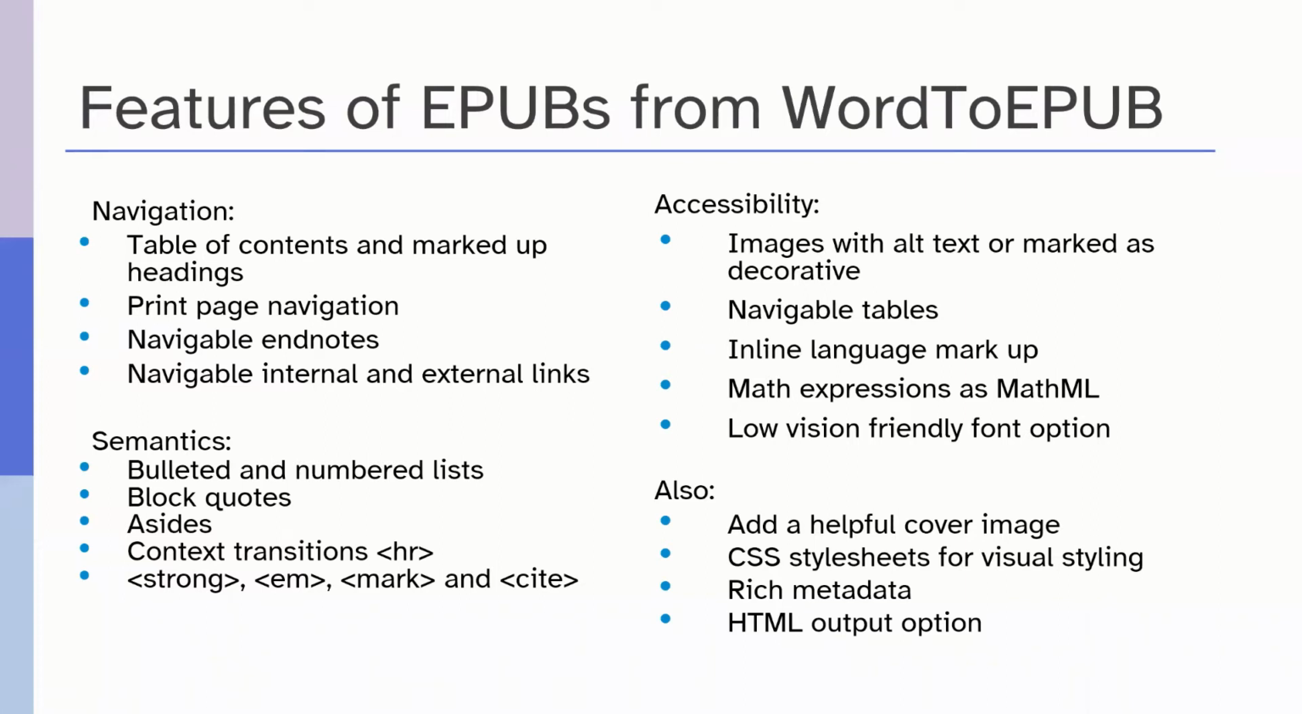And there are some features that make it a pleasant tool for you to use and helpful for readers with maybe other needs. So, for example, you can add a helpful cover image, you can adjust the style sheets, you can enter great metadata, and as you'll see in today's session, you've got the opportunity now to export your publication as a clean and accessible HTML document. So that is the quick recap of the tool Word2EPUB.